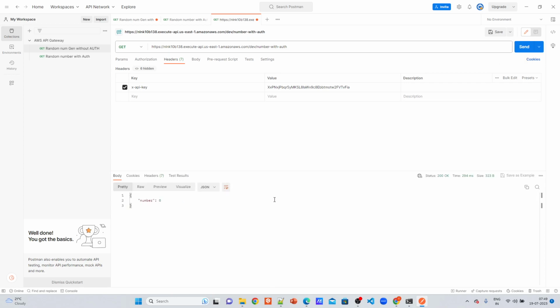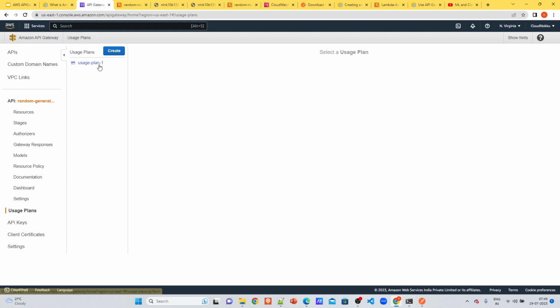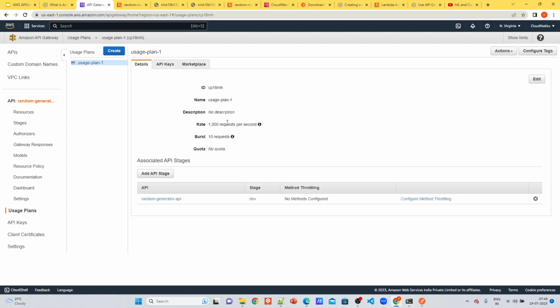Now you will get an answer, because in this way the API is protected via API key. So this is the advantage of authentication, API keys and usage plans. Via usage plans you can also configure different rate limits.